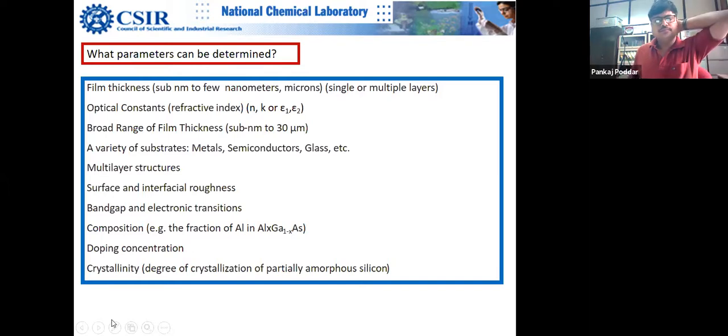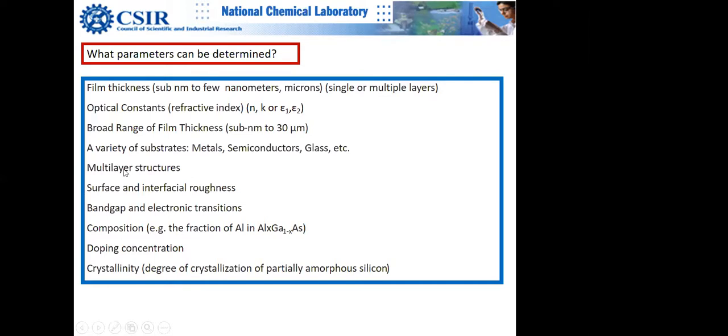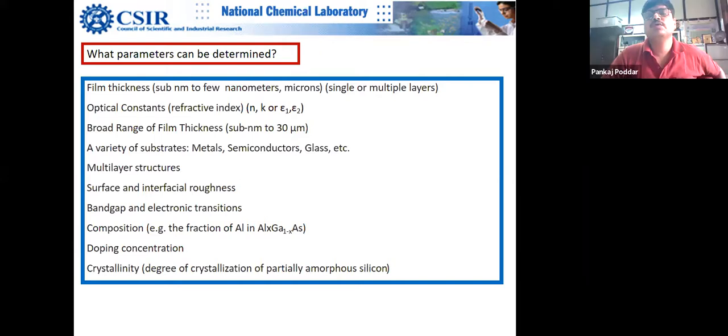Excuse me, sir. Can we get any idea about the morphology of the film from ellipsometry? No, not morphology at all. Morphology has to be determined strictly by other means.